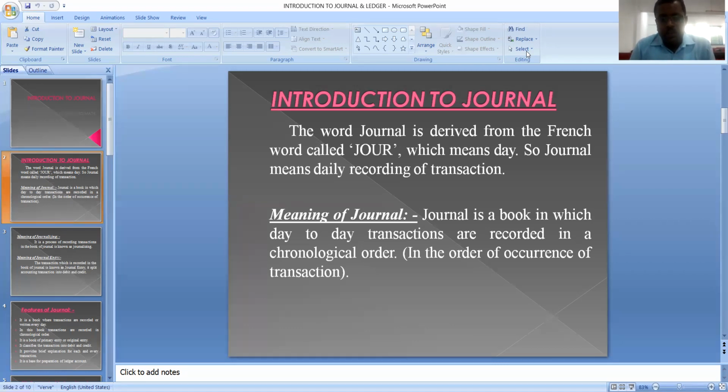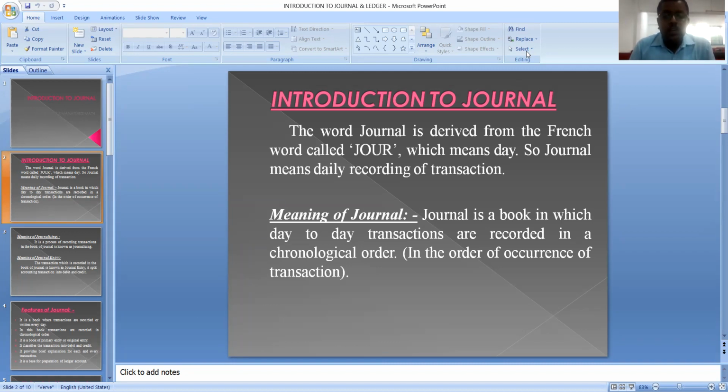I told you that it is a book of prime entry, a book of original entry. Once any transaction takes place in business, first we record that transaction in the book of journal. Later, it will go to ledger. From ledger, it will go to trial balance, and from trial balance, it will go to final account.